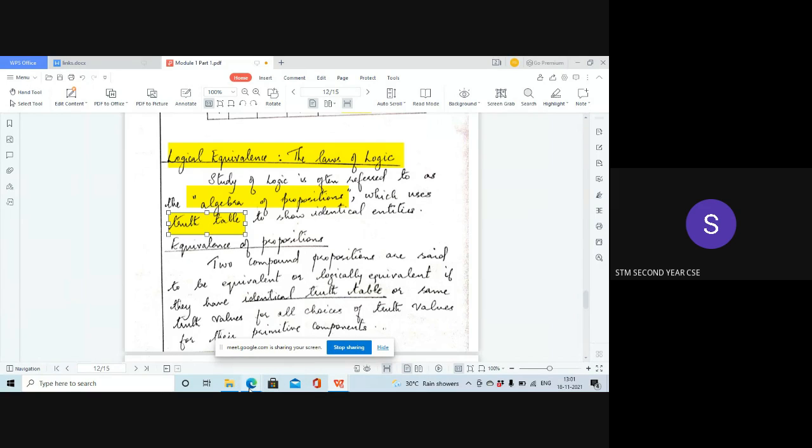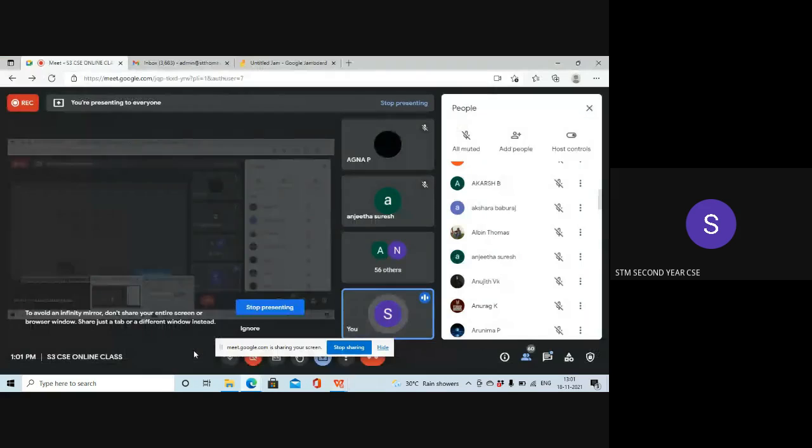To prove that two propositions are the same or equivalent, we should prove that their truth tables are similar. Did you understand that? When can we say that two propositions are equivalent?